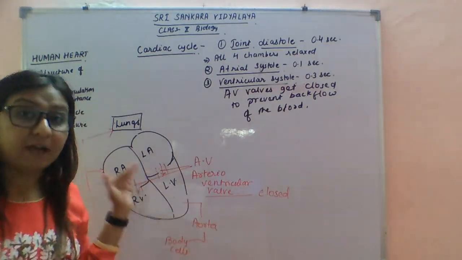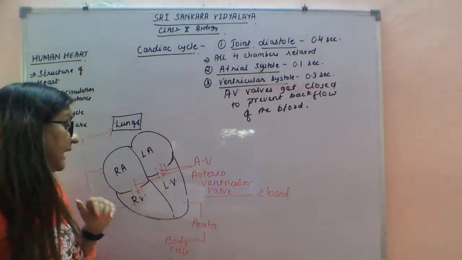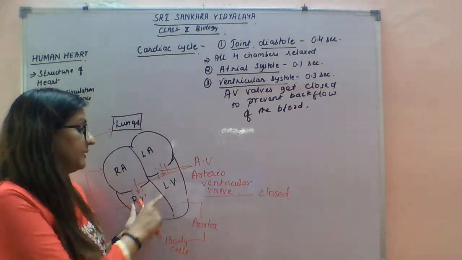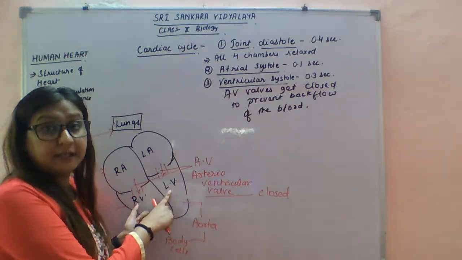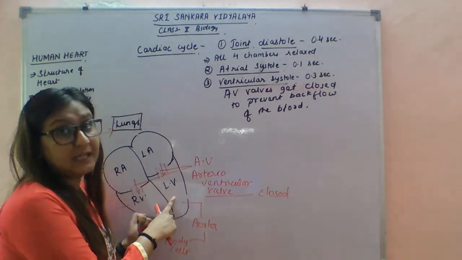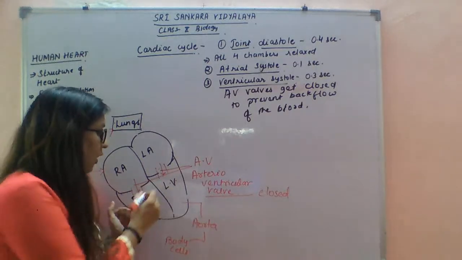To prevent that backflow, the semilunar valves present in the right ventricle and the left ventricle get closed.